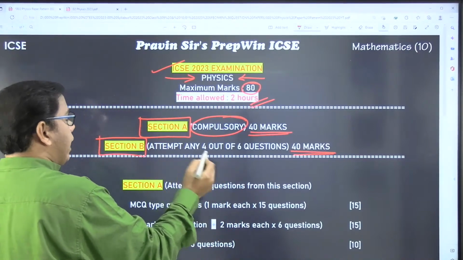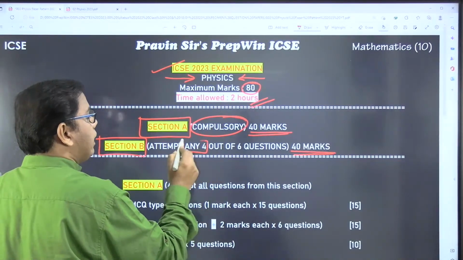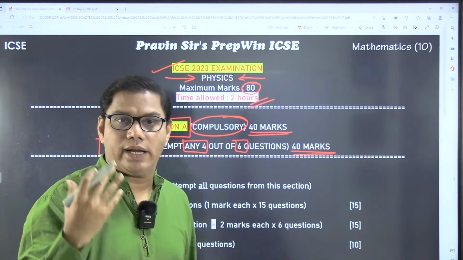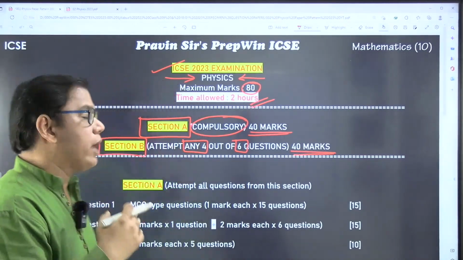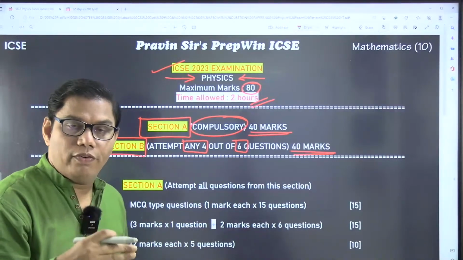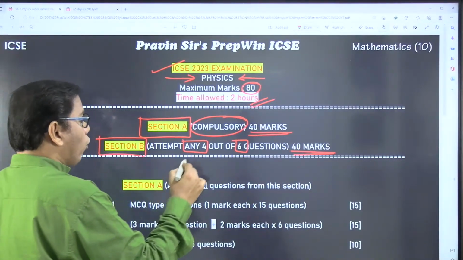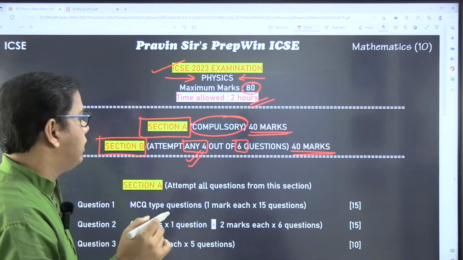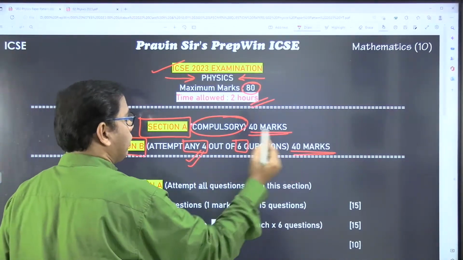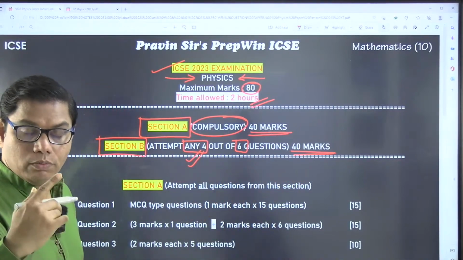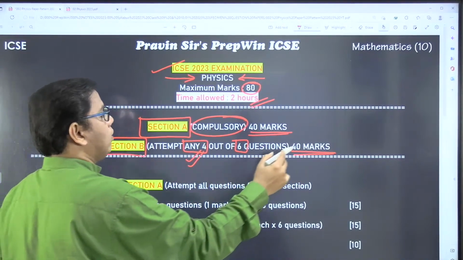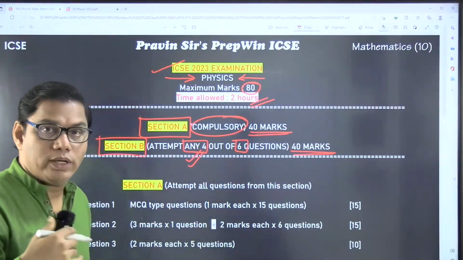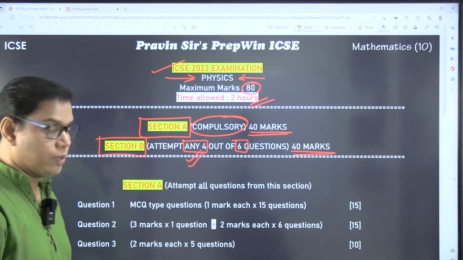Now attempt any four. Section B, you have to attempt any four out of 6 given questions. For maths, you have one question extra, that is 7 questions are given, and you have to attempt any four. But for physics, chemistry, and biology, 4 questions. You have to attempt 10 marks each, 10 into 4, that is 40. So total weightage is 40 marks. You have to solve 4 questions, and the number of questions given will be 6, right?